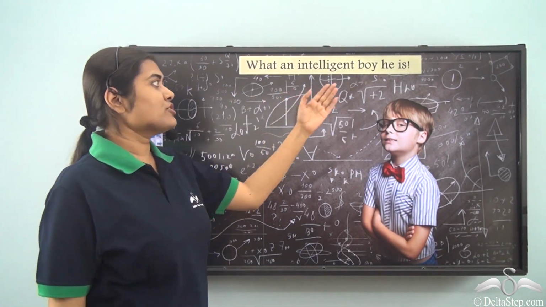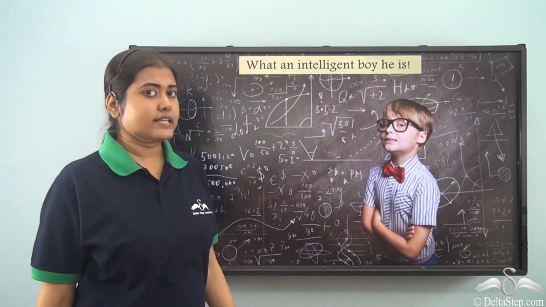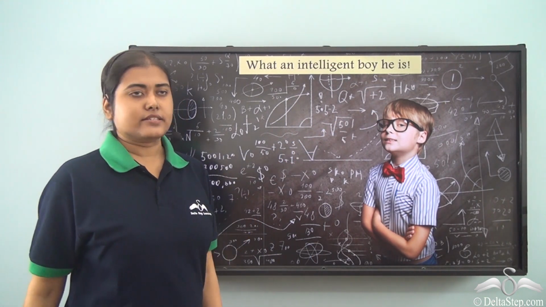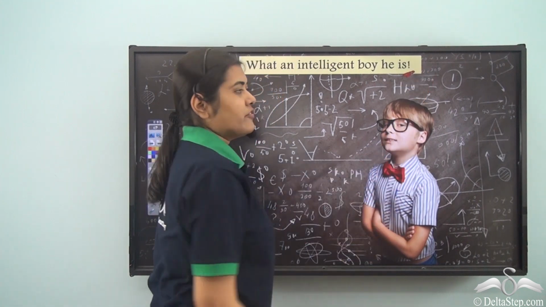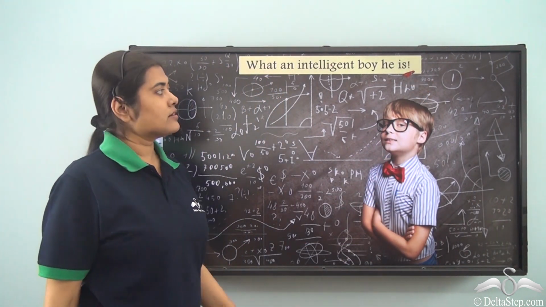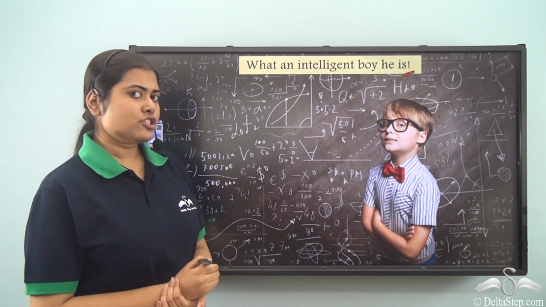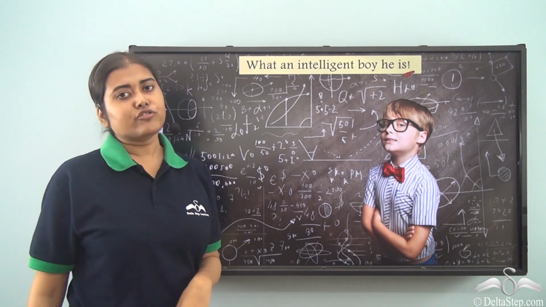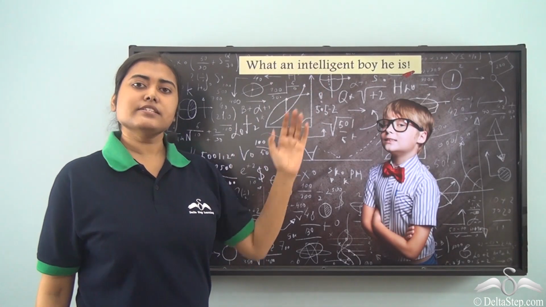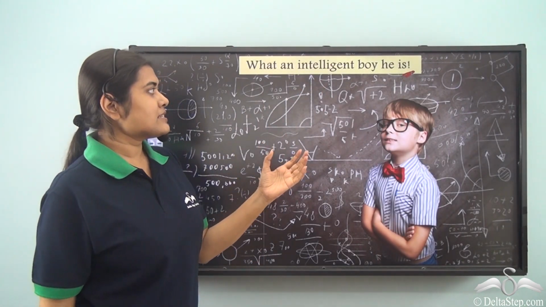What an intelligent boy he is. Now, this is an exclamatory sentence. You can see we have the exclamation mark at the end. Now, for this, how do we find the subject? It's not difficult. Again, what do we need to do? Let us rephrase it a bit. So, what does the sentence become?